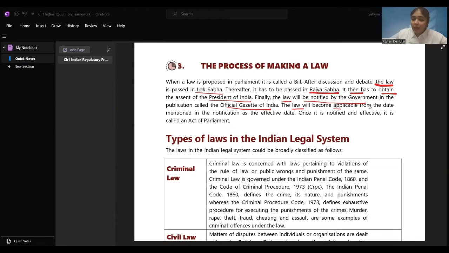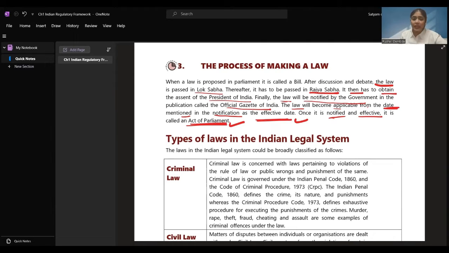The law will become applicable from the date mentioned in the notification as the effective date. Whatever date is going to be mentioned in the notification, from that date only the law will become applicable. Suppose they give 4th of February as the effective date. So from 4th of February, the law will be applicable. Once it is notified and effective, it is called an act of Parliament.